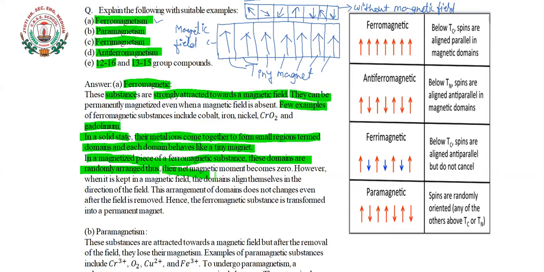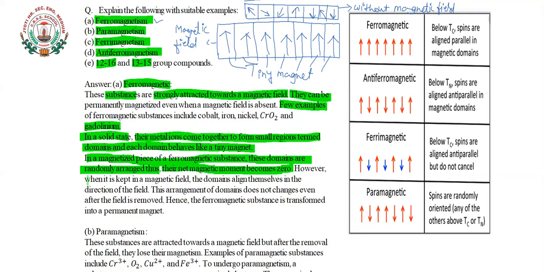However, their net magnetic moment becomes zero. Here you can see that in this condition, as all the domains are arranged in a random manner, they have no magnetic moment, because all the magnetic moment has become zero. All the magnetic moment has become zero when they are randomly arranged.